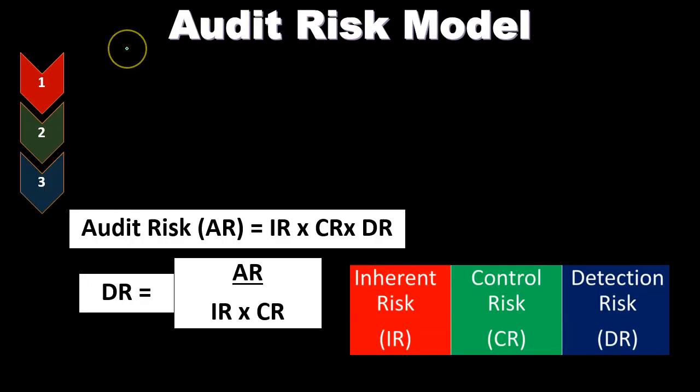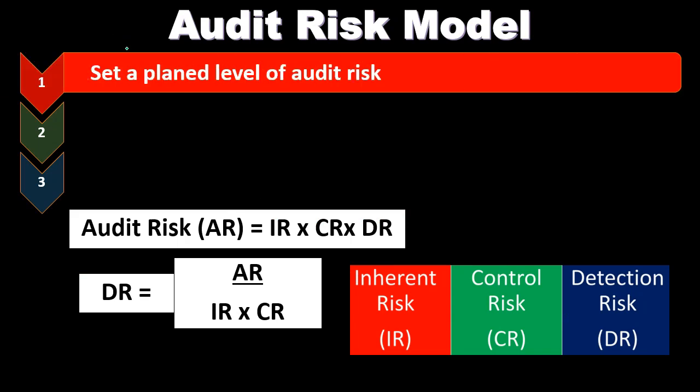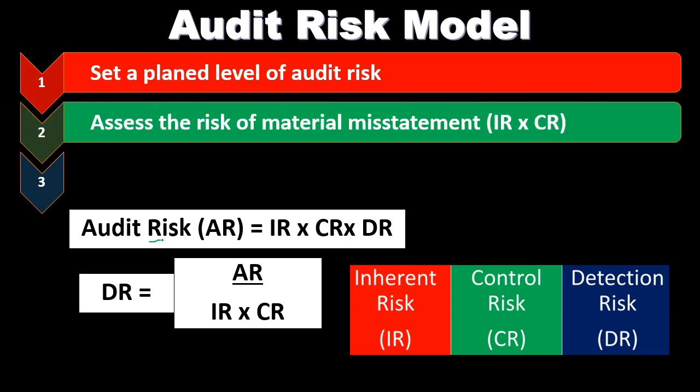Now we'll take a look at these steps in the audit risk model. The audit risk model typically will include setting a planned level of audit risk. So when we think about audit risk, we're actually going to set the audit risk. Typically we're going to say, this is the audit risk that we are going to set, and then we're going to assess the risk of material misstatement. The risk of material misstatement from the company side of things is what they're in control of. That's the inherent risk and the control risk.